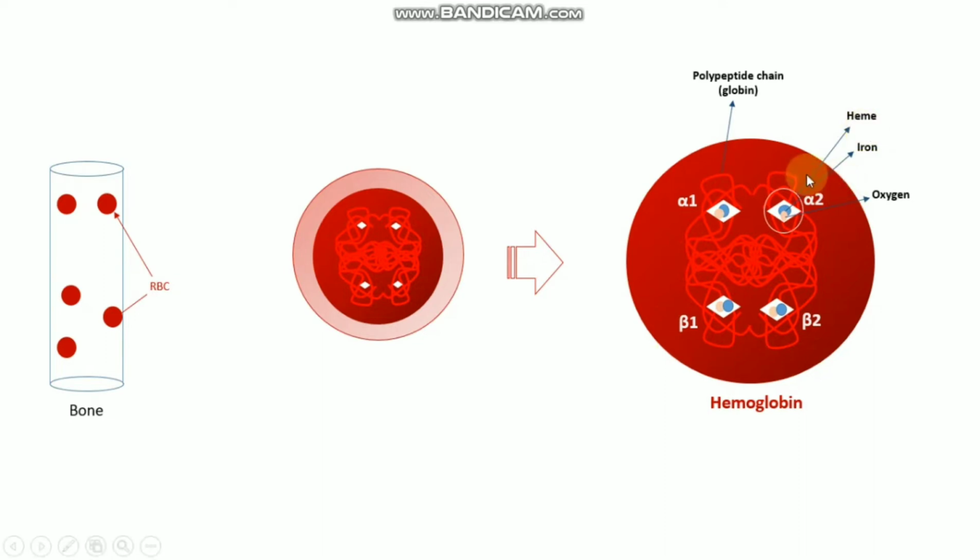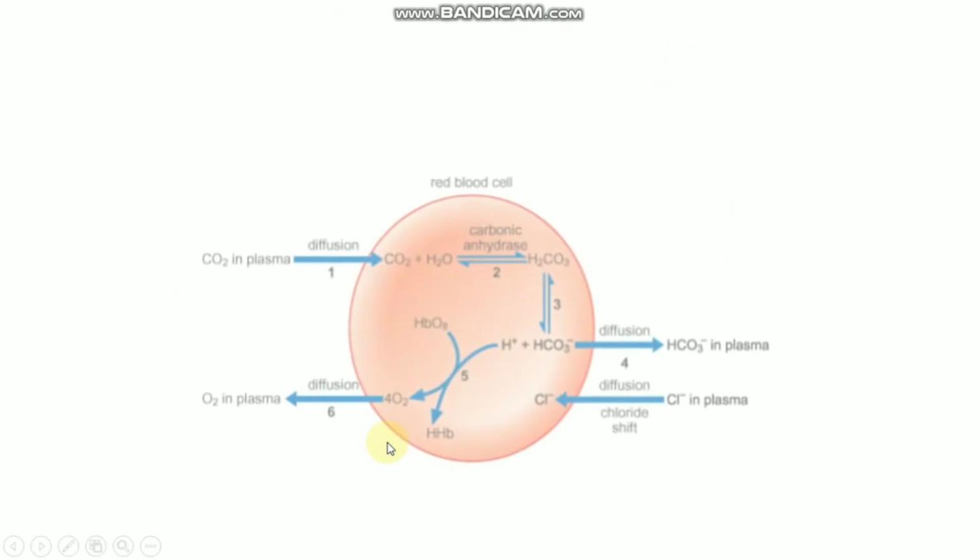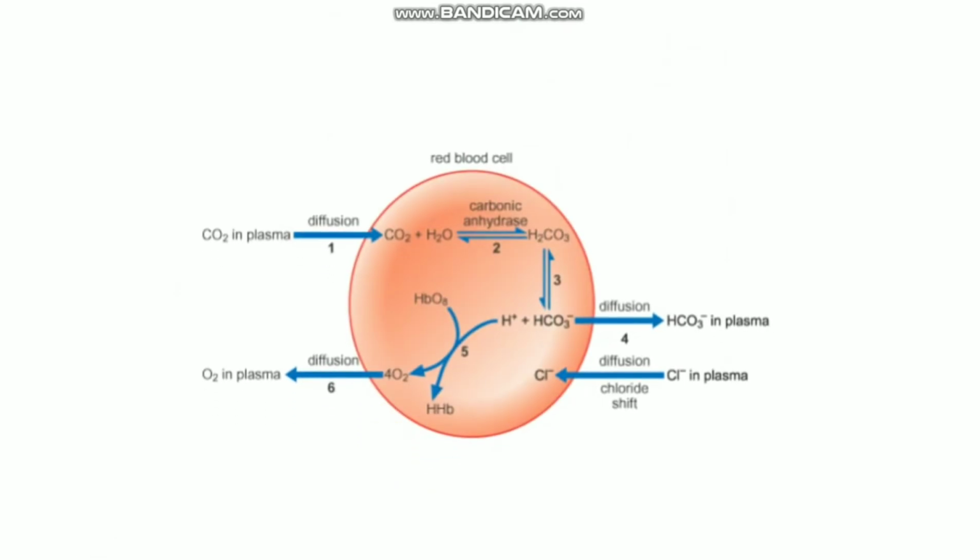And also each subunit contains iron, and that iron binds with the oxygen. So each subunit contains the iron, and this iron can bind with the oxygen. So one hemoglobin can bind four different oxygen molecules at the same time. So this is how the hemoglobin carries oxygen. So next is how hemoglobin binds with the oxygen.